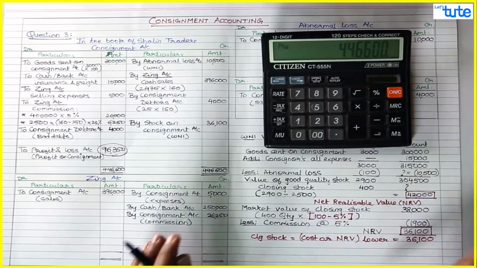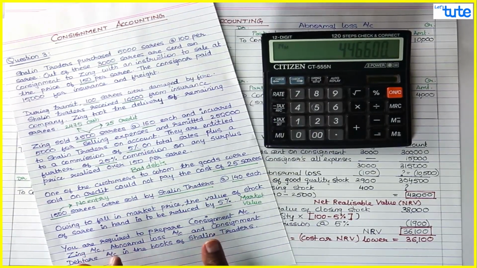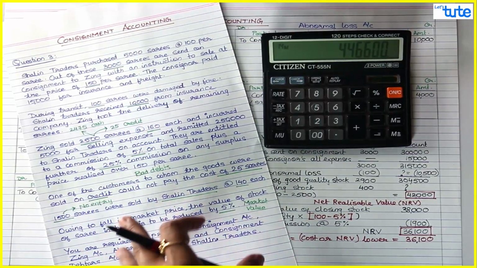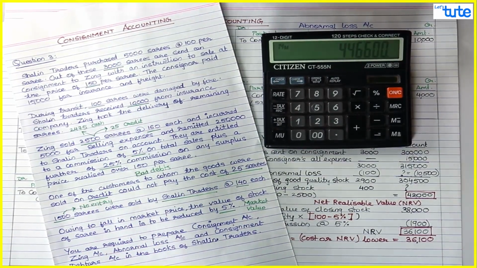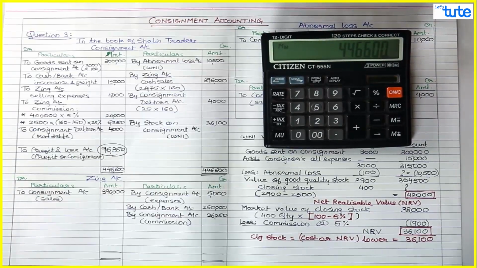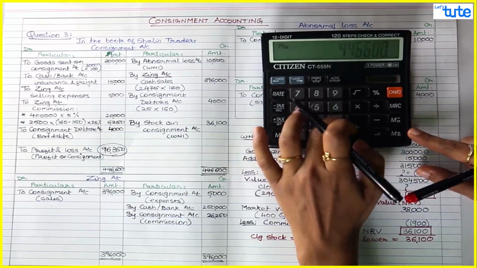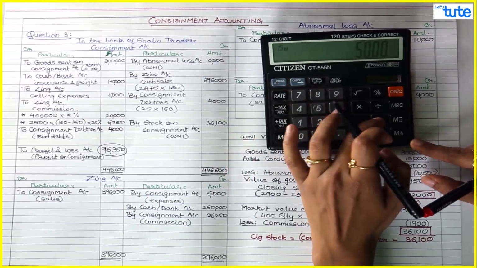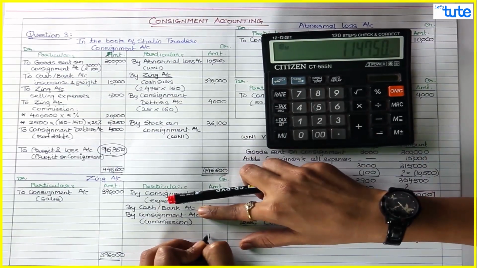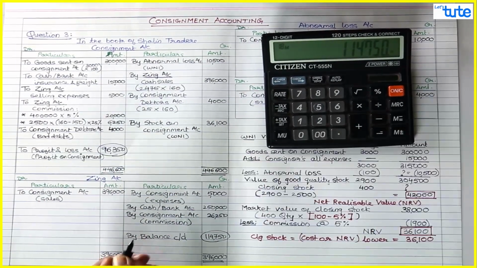Now see whether the balancing figure is paying us cash by bank or it is to be carried forward. If you see the question, there is no instruction regarding the final settlement amount. So whatever the balance is there in the consignment account, that would be carried forward. So total is 3,96,000 minus 5,000 minus 2,50,000 minus 26,250. So that comes to 114,750. This would be by balance carried down.